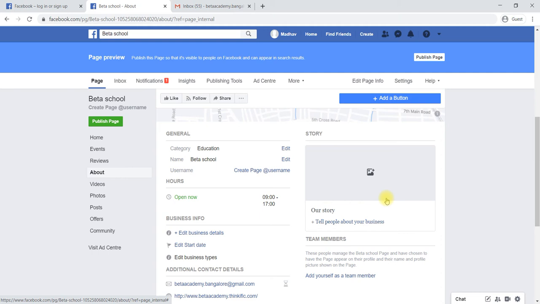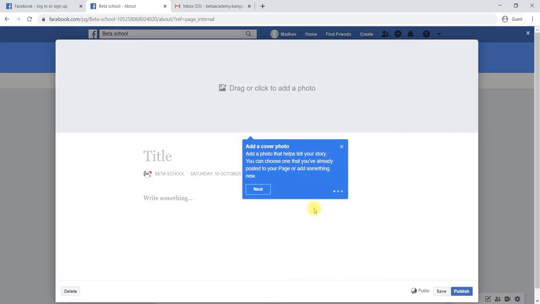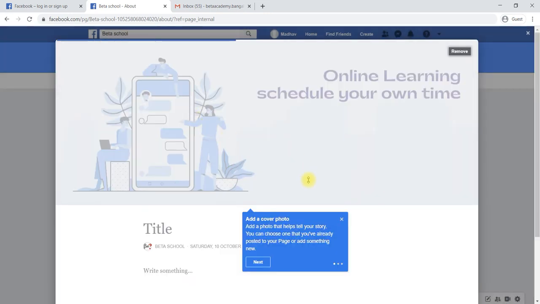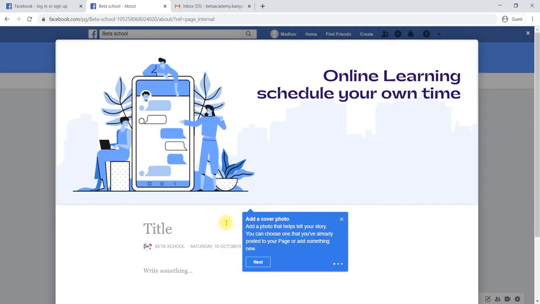A story is nothing but a recent activity, something you have launched, or some product you have taken up, or some event you organized. These stories you can share by using this particular section in About. We have to go to "Tell people about your business." Now it is asking to add a photo here. You can add whichever photo you have loaded.